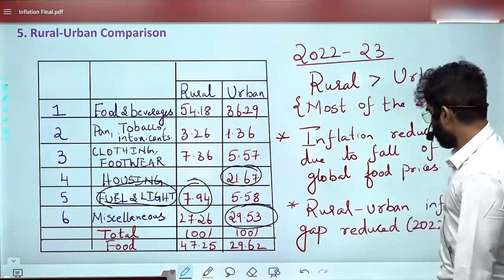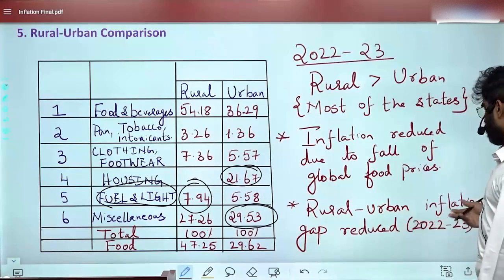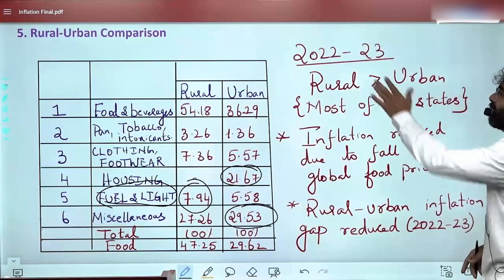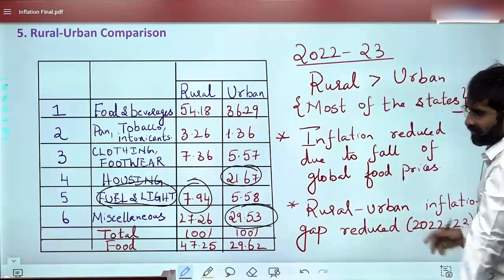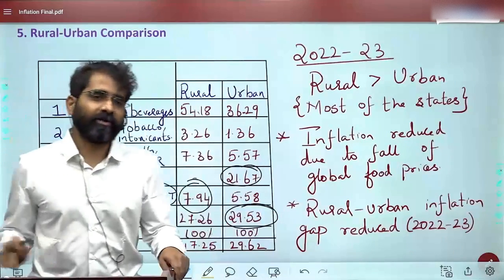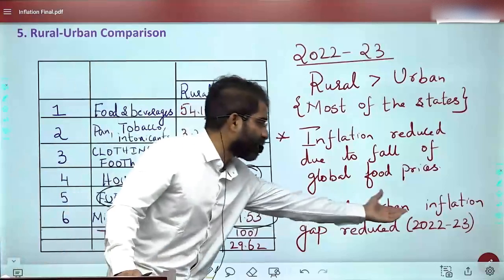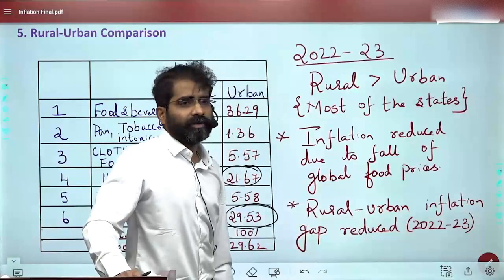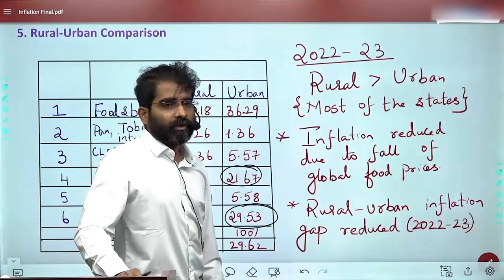Is this clear, everybody? So the rural-urban inflation gap has reduced in 2022-23. We'll see the graph. This is one more understanding for the prelims: the rural-urban inflation gap has reduced in the year 2022-23. Is this okay?